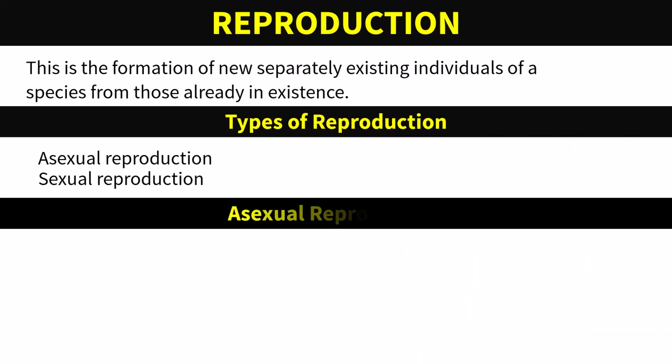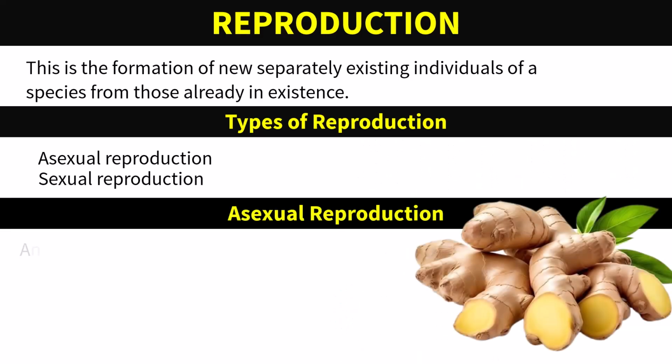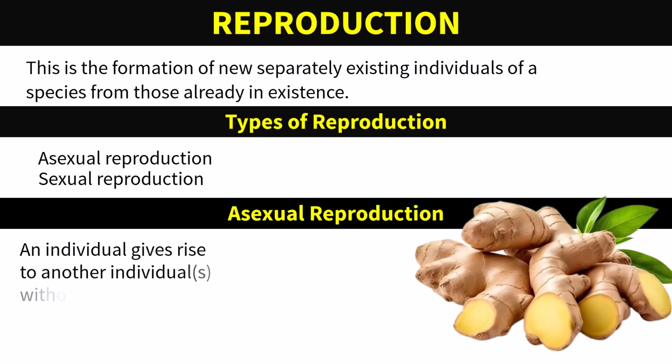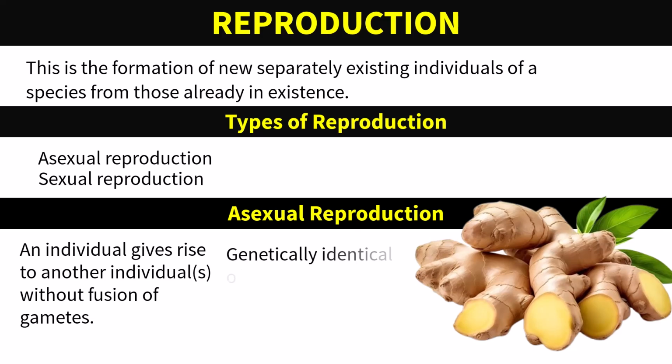Asexual reproduction. This is a type of reproduction in which an individual gives rise to another individual without fusion of gametes. Usually, genetically identical offspring are formed.